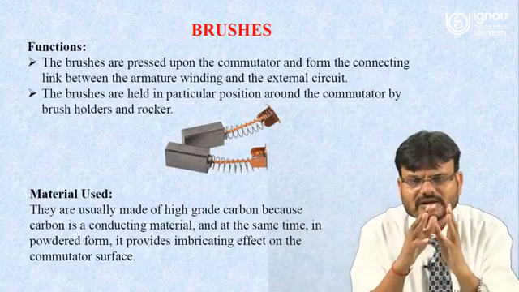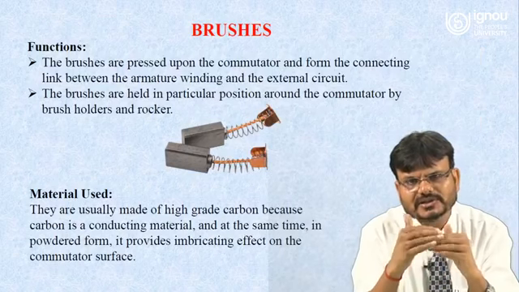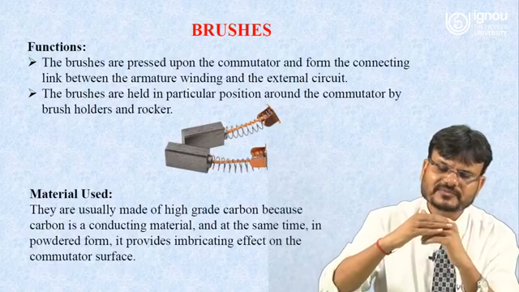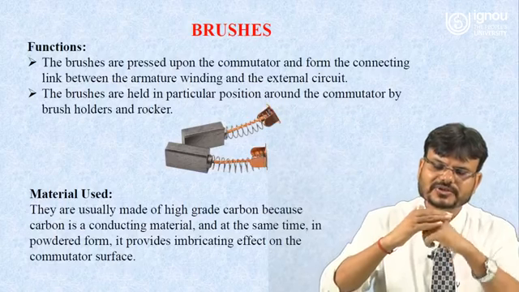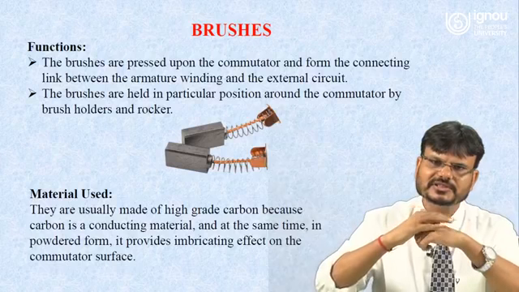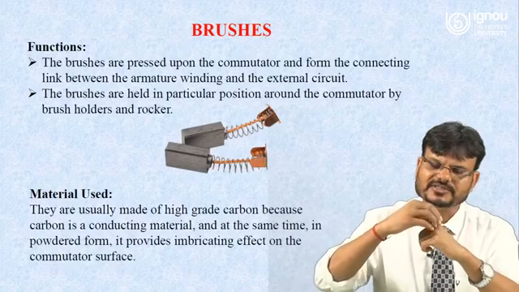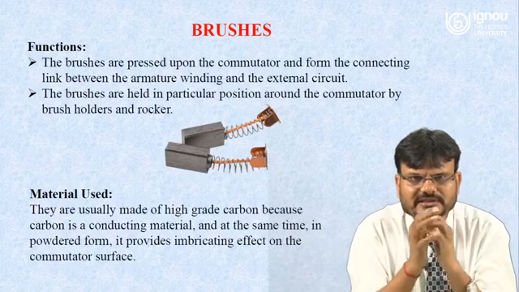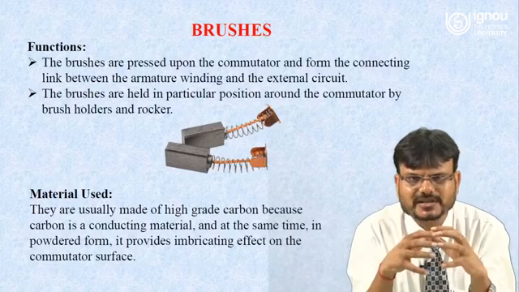Now, as I told you, brushes are placed over the commutator. The commutator will move and the brushes will always be touching it, right? So from the brushes you can extract the wire. So what is the function of the brushes? The brushes are pressed upon the commutator.